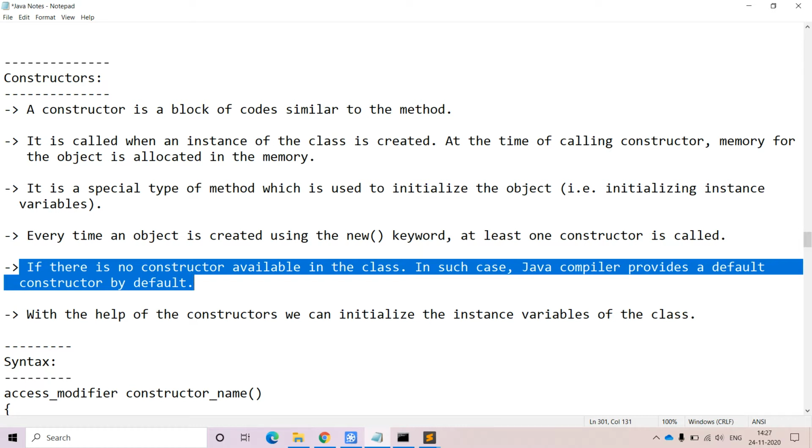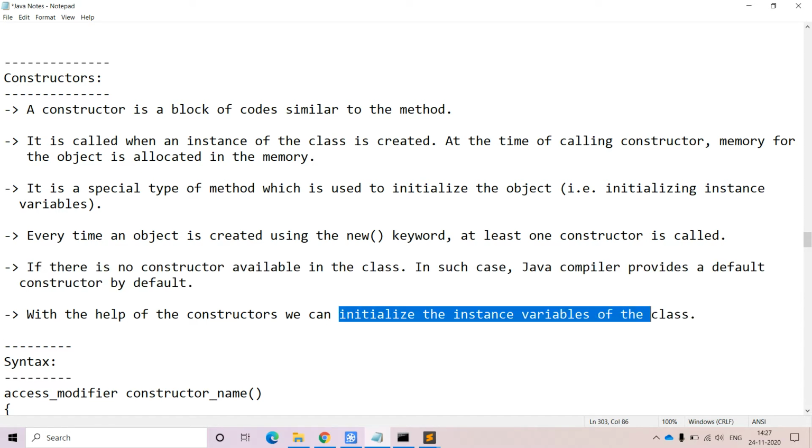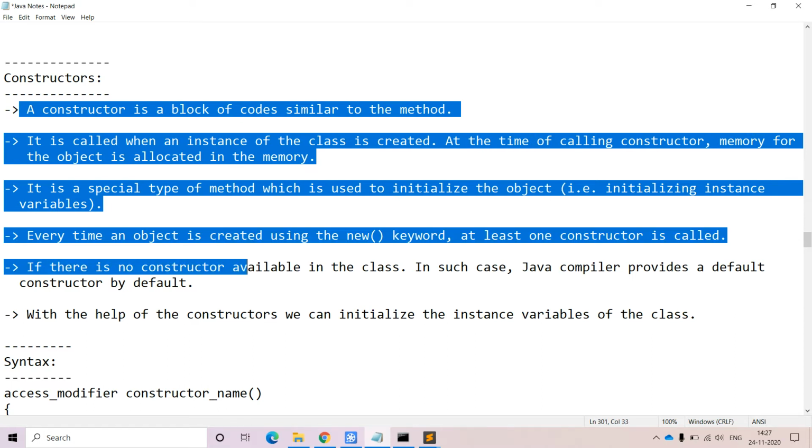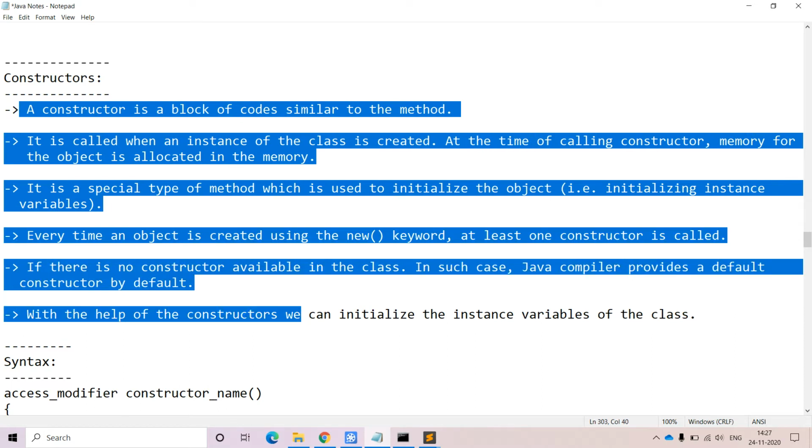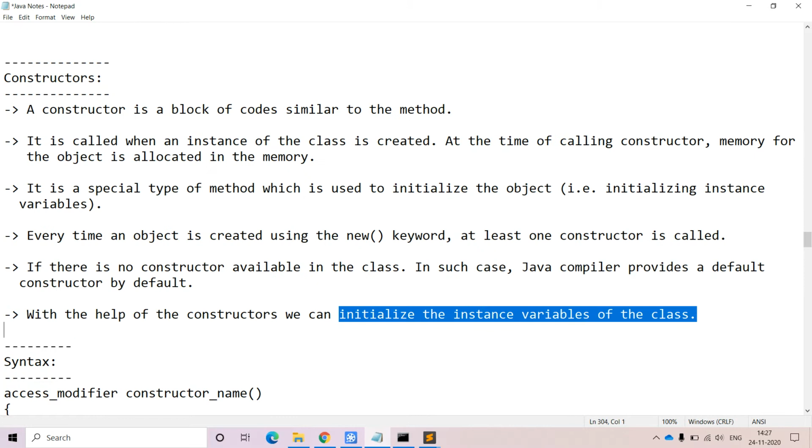Now the importance of the constructors is that they are used to initialize the instance variables, which we are going to see in the next video. Now the primary focus in this video is these points. That means a constructor is a simple block of code like a method, and it is used to allocate the memory for the object at the time of creating the object of the class with the help of the new keyword. And the main purpose of the constructor is to initialize the instance variables.